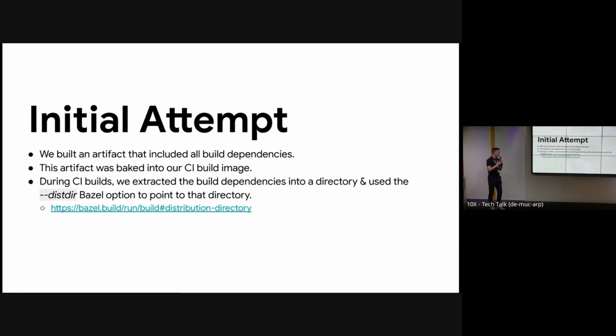If you don't know what distdir is, it's basically a flag that you can use where Bazel will check for dependencies in a directory before it fetches them from the internet. We soon realized that this solution didn't scale very well because anytime we updated or added a new build dependency, we needed to rebuild the CI build image and the artifact.